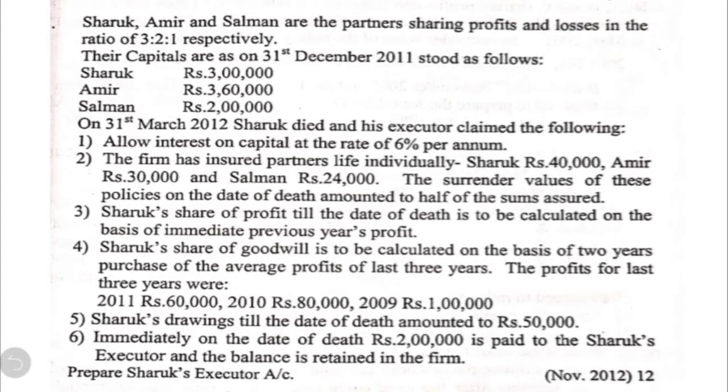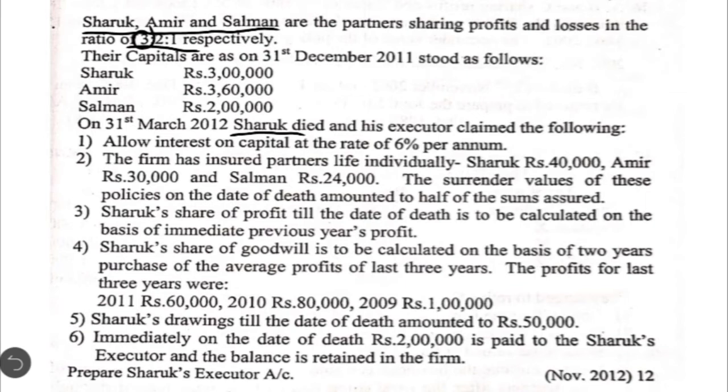It is given that there were three partners, Shahrukh, Amir and Salman, and their profit sharing ratio was 3:2:1. Among the three partners, who has died now? Shahrukh has died, so he is the deceased partner. What is the profit that belongs to the deceased partner? 3/6. Okay, 3/6 is the profit that belongs to the deceased partner.